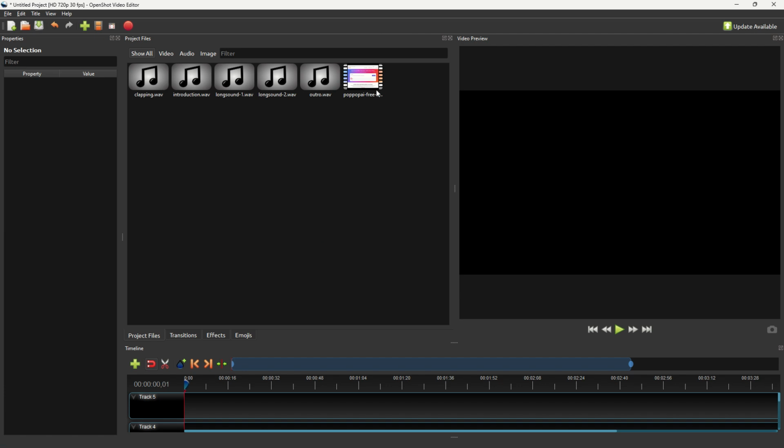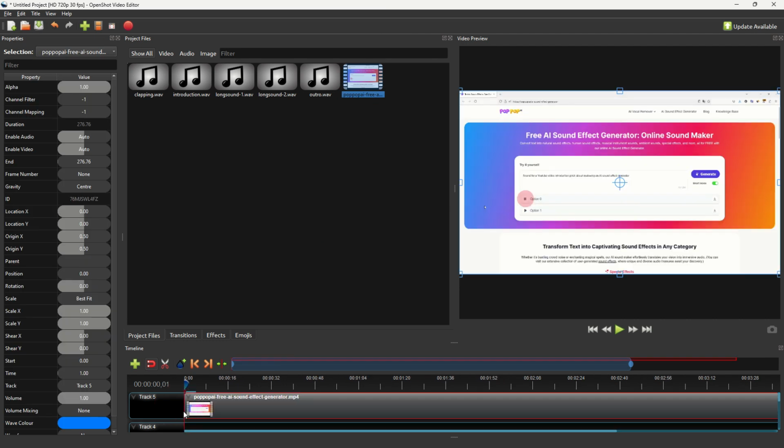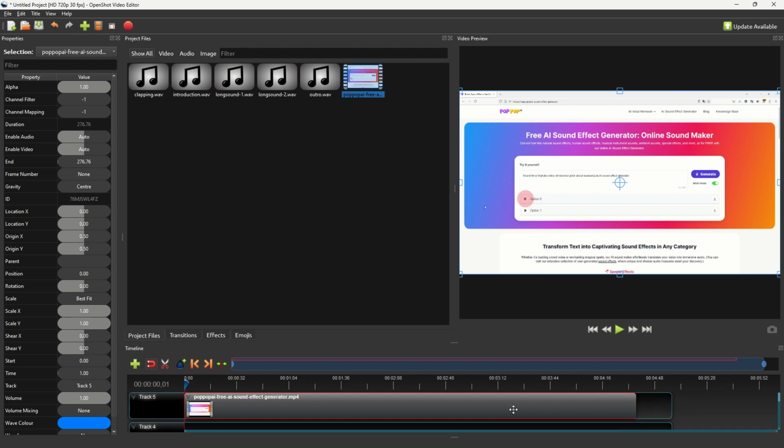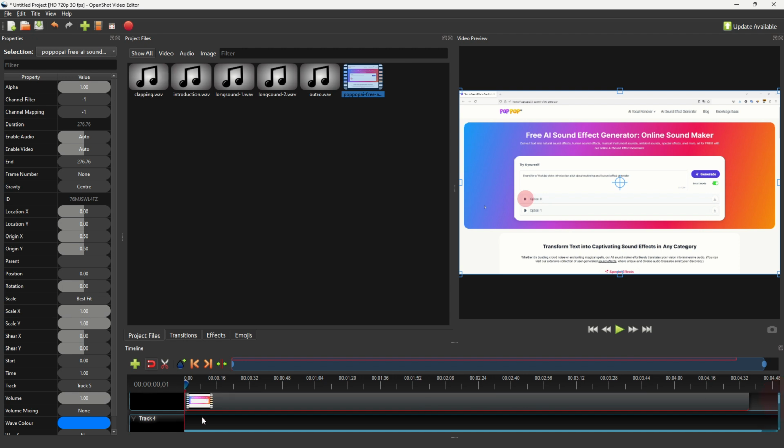Then, once we have imported in our project all our files, what we have to do is simply put on one track our video. Here, make sure it starts at the beginning. We can eventually zoom out. Okay, let's zoom out. So to zoom out, we use Control on the keyboard plus the mouse wheel, to zoom in or out. Okay, and we scroll down to see another track, and on the other track we will add our sound.